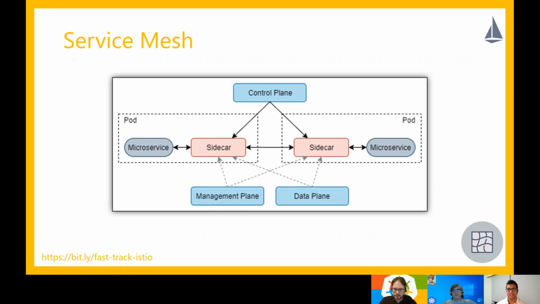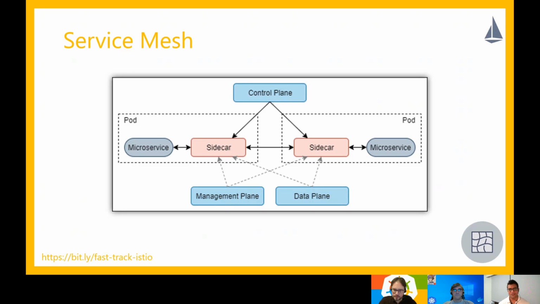So this is a typical architecture of a service mesh. Most of the implementations of service mesh that you would find in the market, Istio, Linkerd, OSM, for that matter, all of them would have an architecture similar to this one. So you have your workload running as denoted by the gray box. And as I was just explaining, a companion to it running side by side, which is called a sidecar.